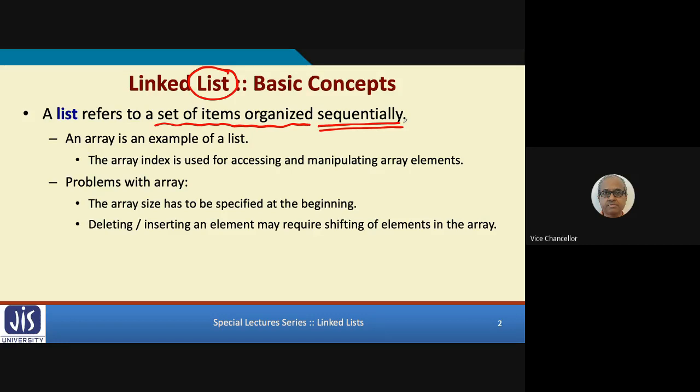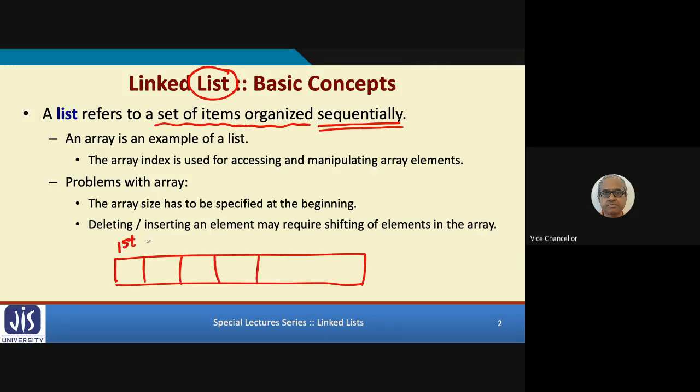Well, we go to the market, we have to buy a lot of items. We note down the list on a paper: 1, 2, 3, 4, 5. That is a list. So any set of items where I can identify some kind of an ordering. What do we mean by ordering? I can say that this is my first item, this is my second item, this is my third item, like this. If I can do this kind of ordering, then I say that this is a list.